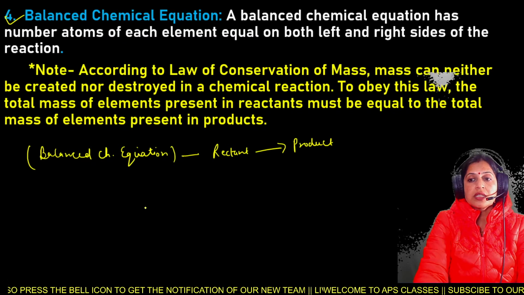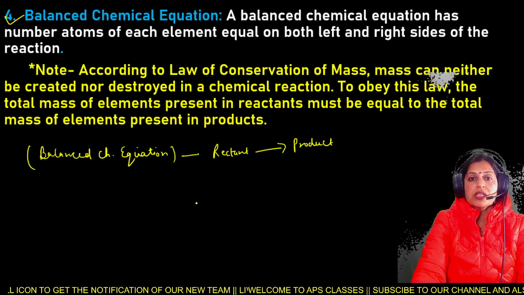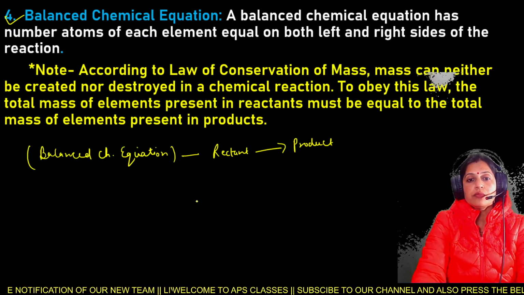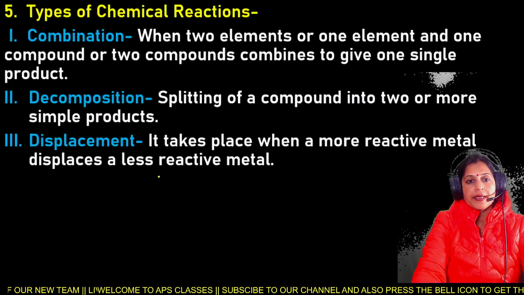To obey this law, the total mass of the elements present in the reactants must be equal to the total mass of the elements present in the products. So this is according to the law of conservation of mass.